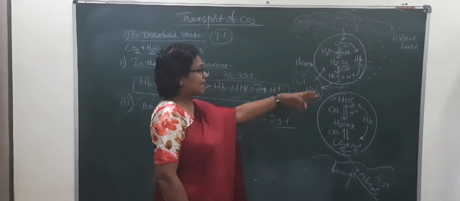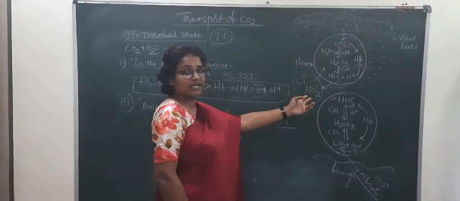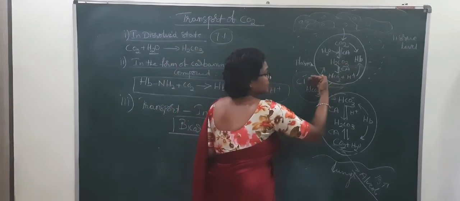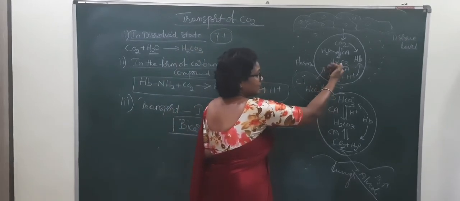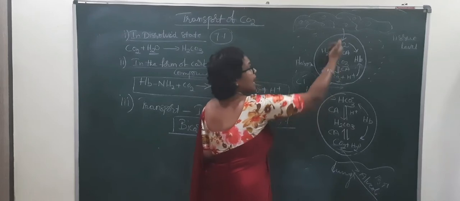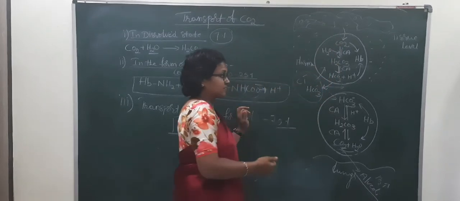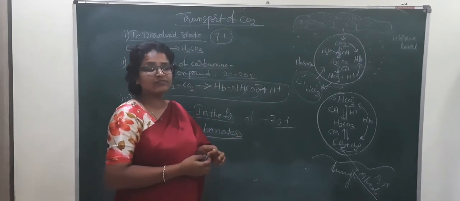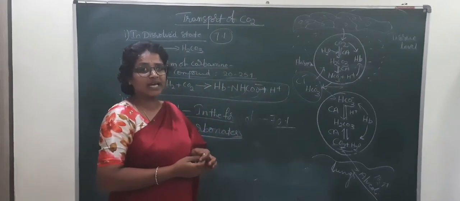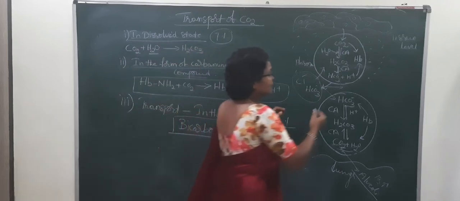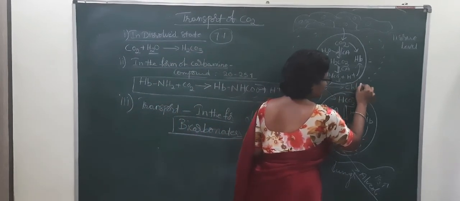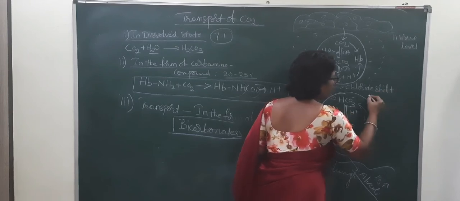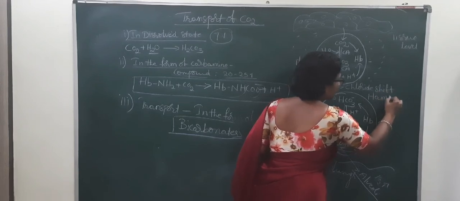This exchange of bicarbonate ion and chloride ion at the red blood cell at the tissue level is called the exchange of chloride ion and bicarbonate ion. At the tissue level it is called chloride shift. It is also called Hamburger's phenomenon.